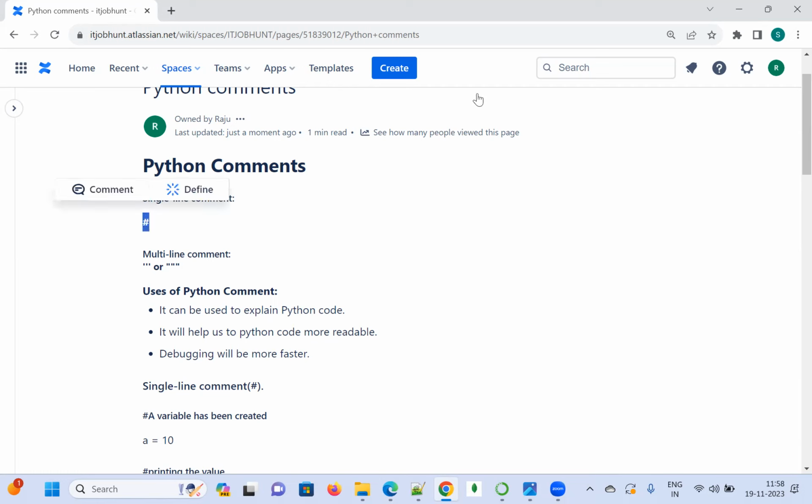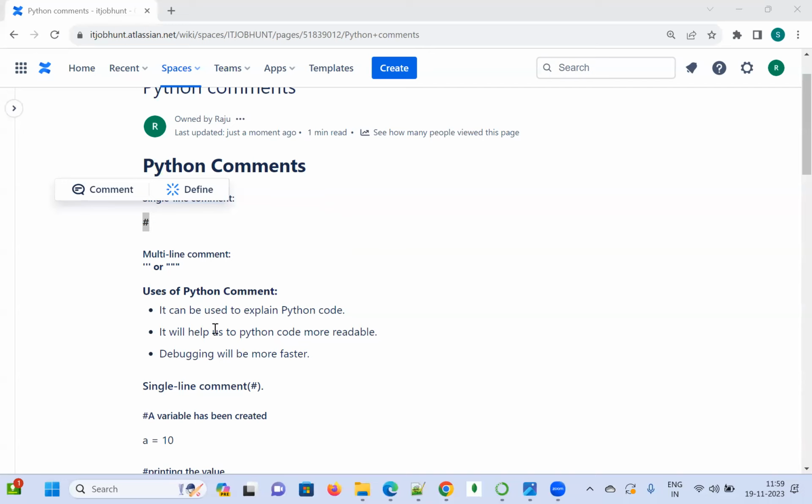For a multi-line comment, we can also use a hash on each line, like hash line 1, line 2 and line 3. We can also use triple single quotes or triple double quotes. Let us see how to do this in our examples.